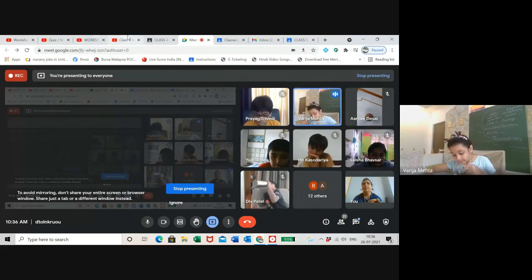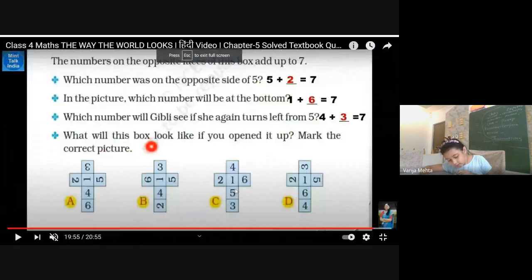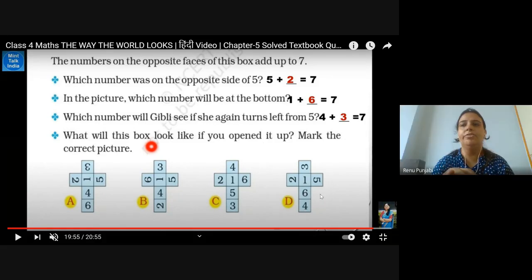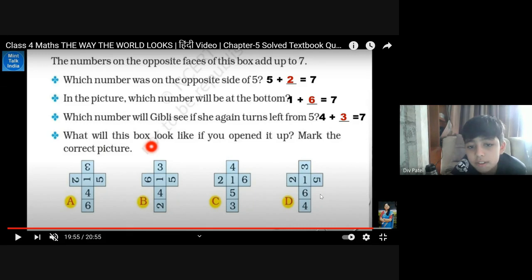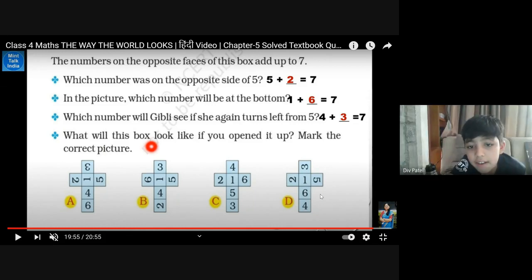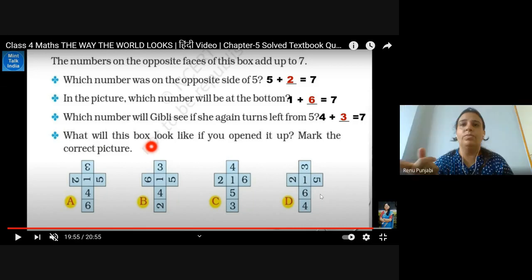It's not correct, ma'am, because 5 plus 4 is 9, but it's not 7. And 3 plus 1 is 4, and 6 plus 2 is 8, so it's wrong. Very good. Next child, Dev is there. Yes, ma'am. Check the next net. Ma'am, that is wrong because 6 plus 3 is 9, 1 plus 4 is 5, and 2 plus 5 is 7. There is 1 only. Only 1 is correct, but with the 1 we cannot say the complete net is correct.